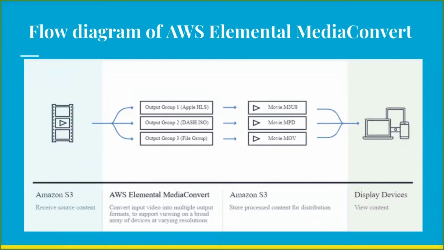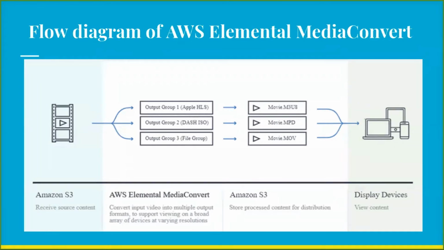So after selecting the file, we need to pass the file to Media Converter, and with it we also need to select output formats. So which output formats we want, and from different output formats like Apple HLS, DASH ISO, we can select, like I showed earlier.